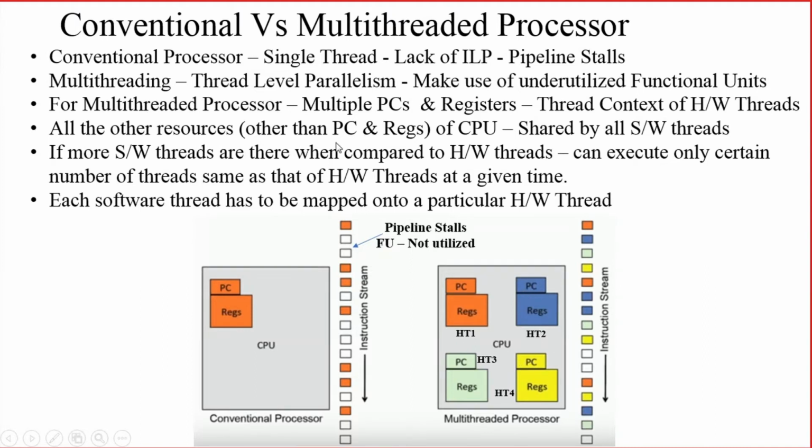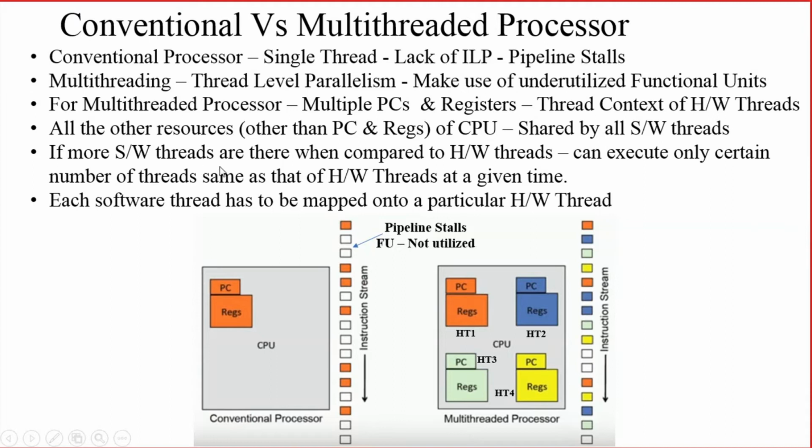All the resources other than the PC and registers of the CPU will be shared by all the software threads, because we have seen that there are execution units and the memory, etc. All those resources other than PC and registers will be shared by all the software threads according to which kind of multi-threaded processor you are using. There are several kinds of multi-threaded processors that we will see later. Based on the processor implementation, all the other resources will be shared among all the software threads.